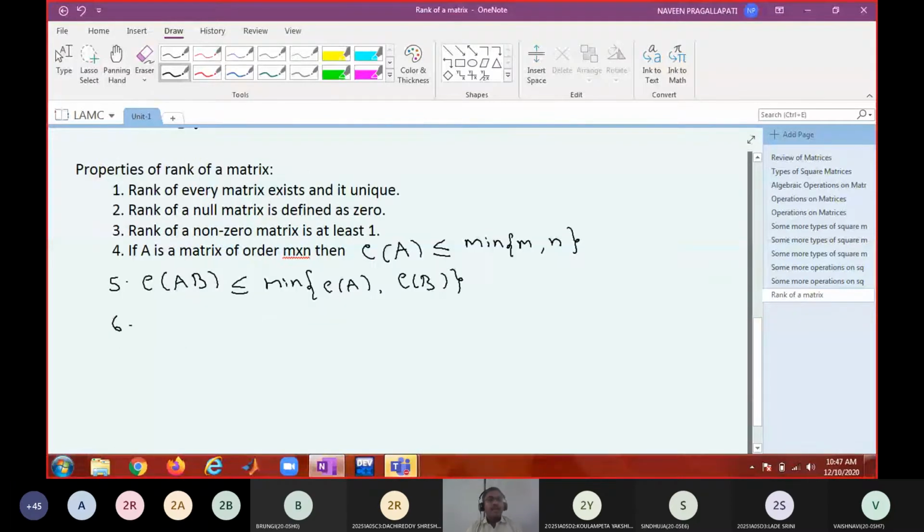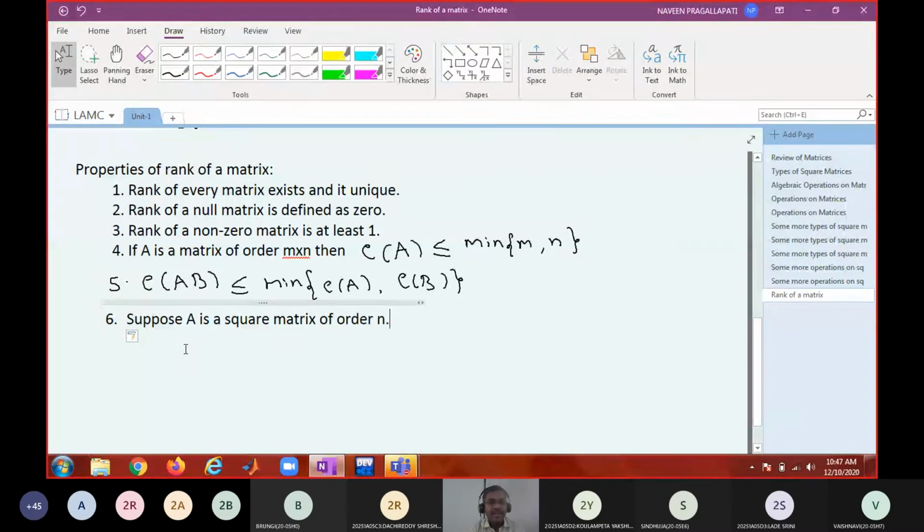Next one, for square matrices, okay, let us say A is a square matrix of order n.